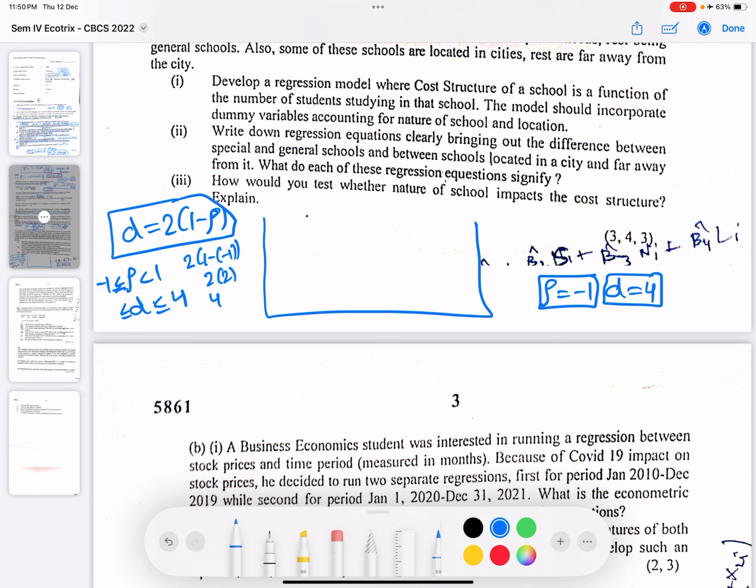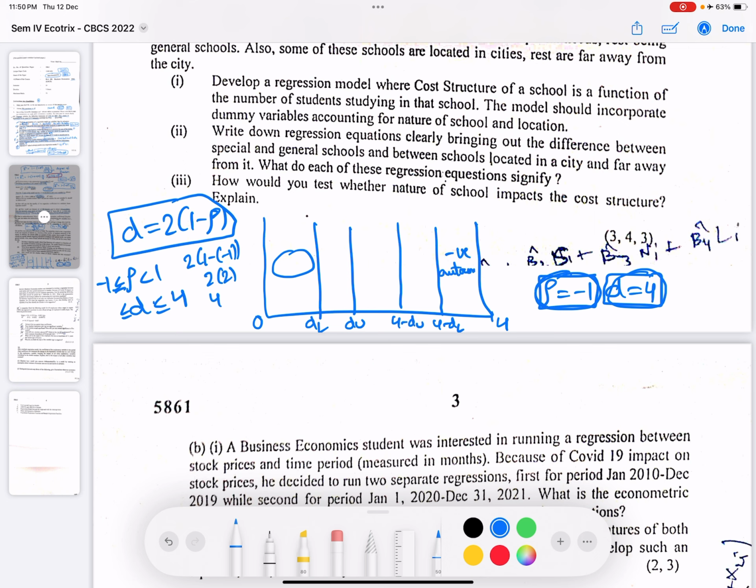So this would mean we have dl, du, 4 minus du, 4 minus dl. Now when rho equals minus 1, D comes out to be 4, so this is closer to 4. So here this is a case of negative autocorrelation,